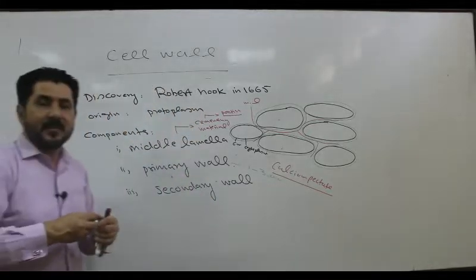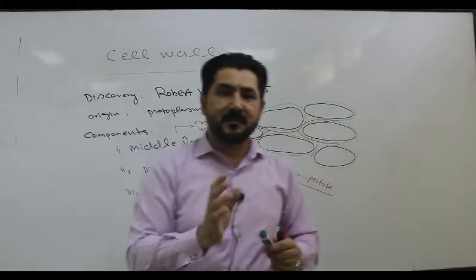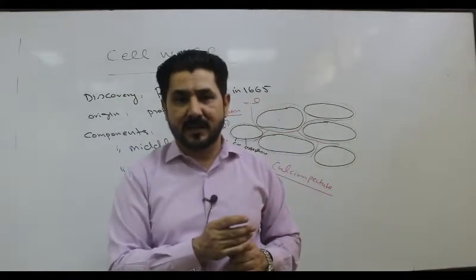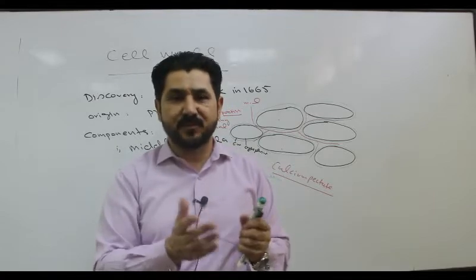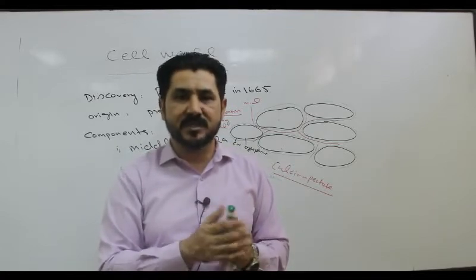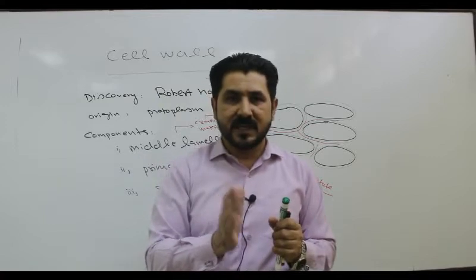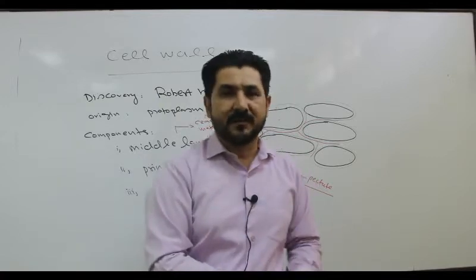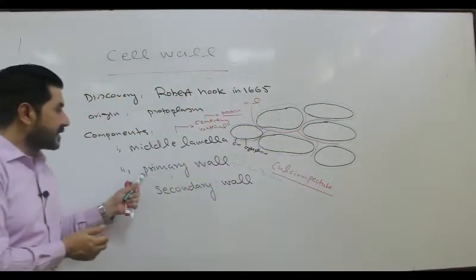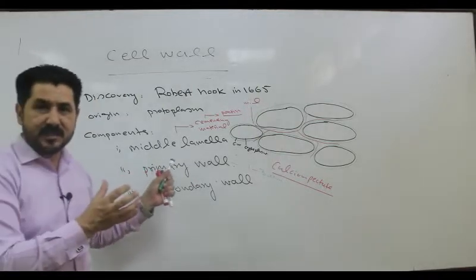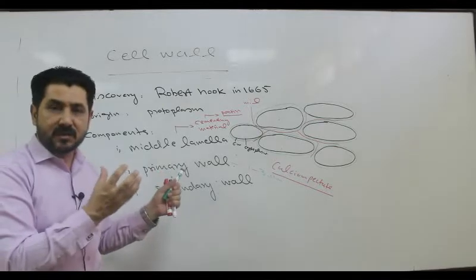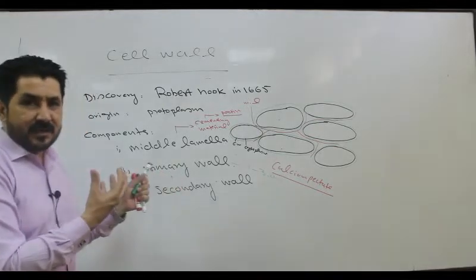In some plant parts, this primary wall is the only wall, because there is no secretion or deposition of the secondary wall, which is much stiffer, thicker and more rigid as compared to the primary wall. So primary wall is the only wall in the majority of plant parts, especially succulent ones, which are soft in texture.